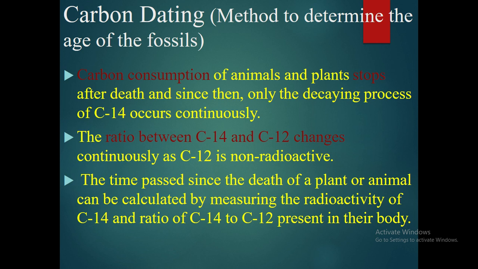And the time passed since the death of the plant or animal can be calculated by measuring the radioactivity of C14 and the ratio of C14 to C12 present in their body, and this helped to identify the age of the fossil. And when any animal or plant died, how many days ago, that we can determine like in CID or in forensic studies.